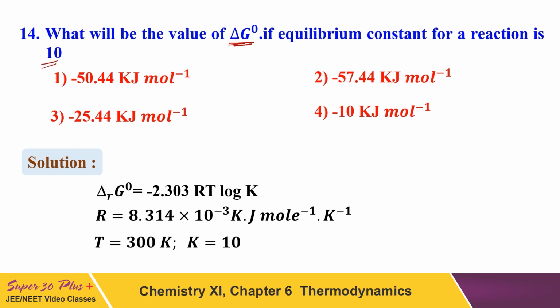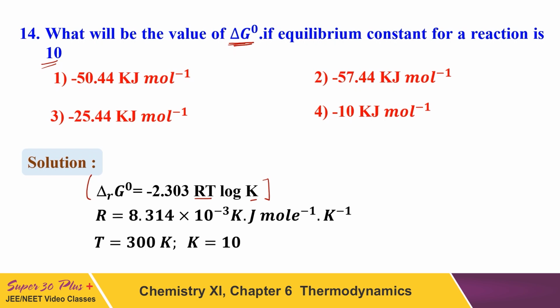Do you remember when we were studying the theory part of this segment, I told you this is something very important. An examiner used to ask questions from this segment where delta G naught is related with the equilibrium constant like minus 2.303 RT log base 10 of K.